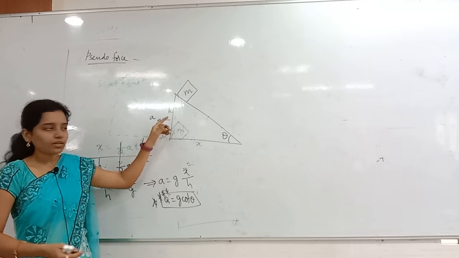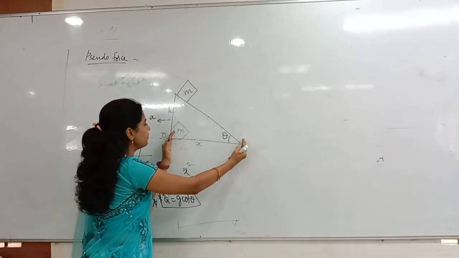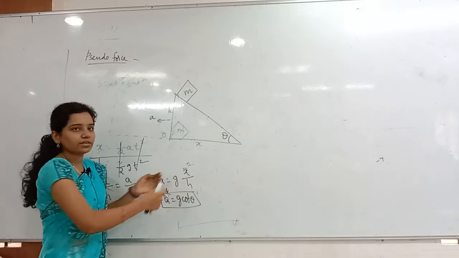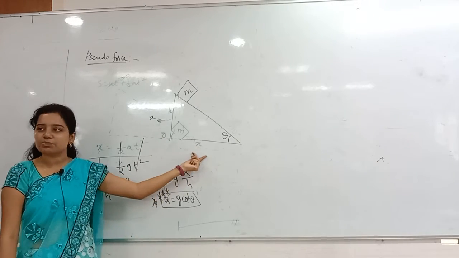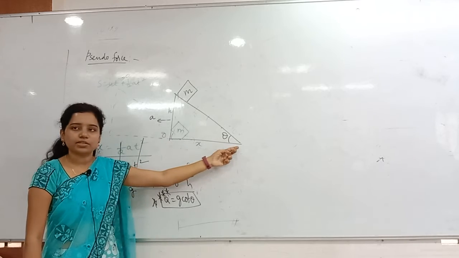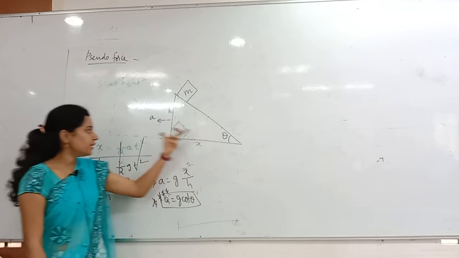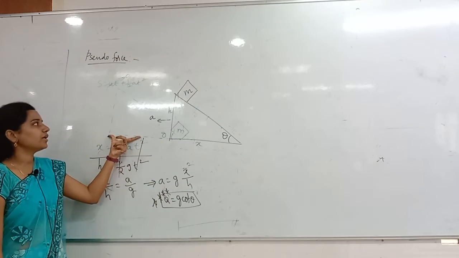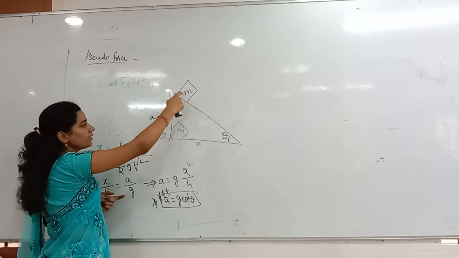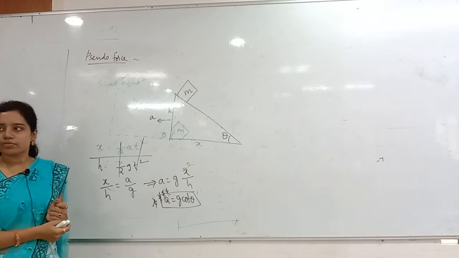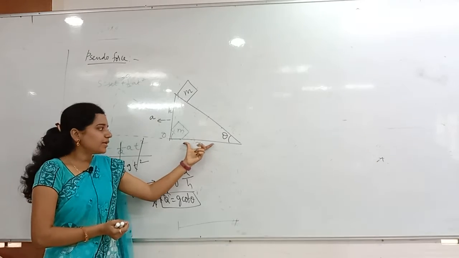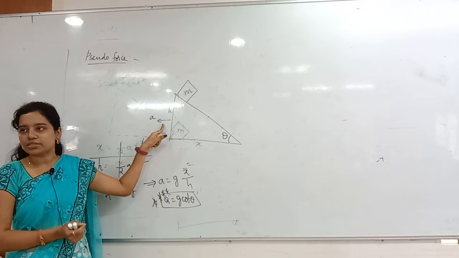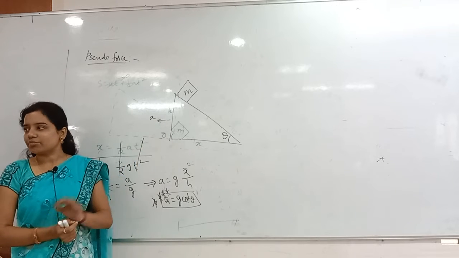The inclined plane just moves from here to here, so how much displacement is covered? Only x displacement. So the inclined plane covers distance x with acceleration a. Let me take the time as t.